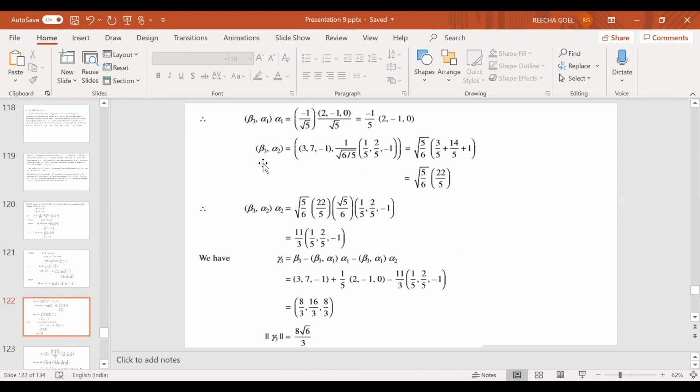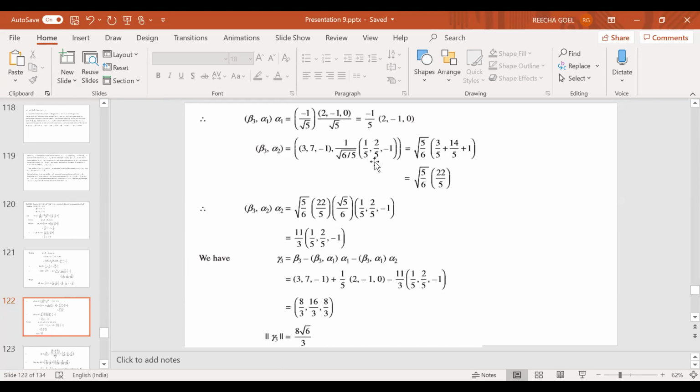Likewise, I have calculated beta 3 alpha 2, which turns out to be this, and from there I get gamma 3 as beta 3 minus (beta 3, alpha 1) alpha 1 minus (beta 3, alpha 2)... It should be alpha 2. There is a mistake. It should be alpha 2.